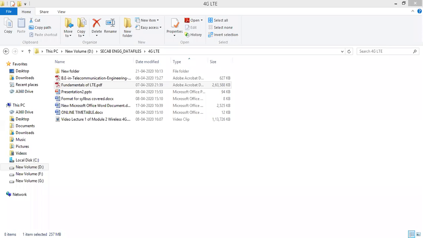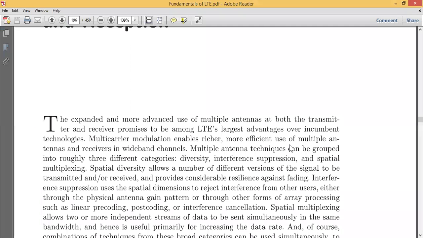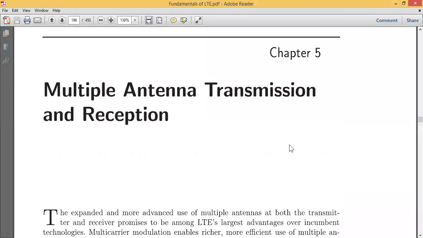Excuse me, sir. Sir, hello, your screen is not visible. Not visible. Okay, okay, now it is visible.